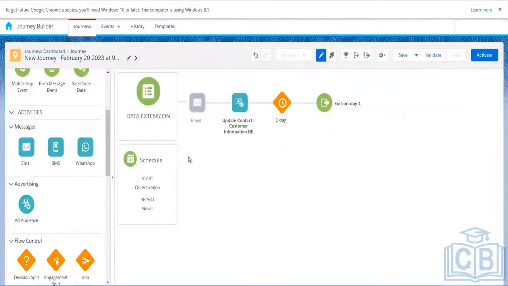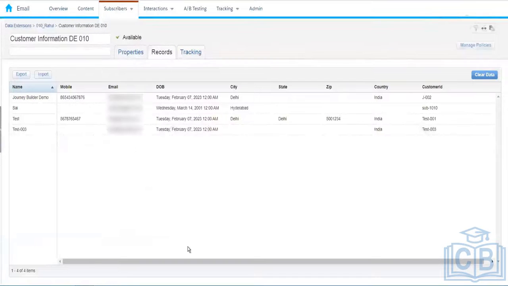What will happen? The customer will receive the email, and some of the customers get stuck on this activity itself and are not able to move forward. Now what we want to do is update the contact, whether they have received the email or not. This will help us in auditing, in report generation, and in analyzing the email rate as well, that is, how many customers actually received the email and things like that.